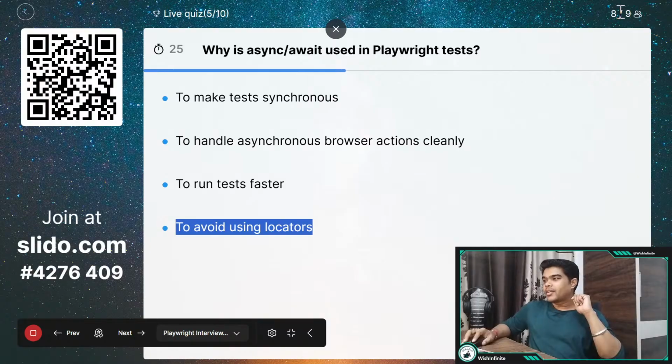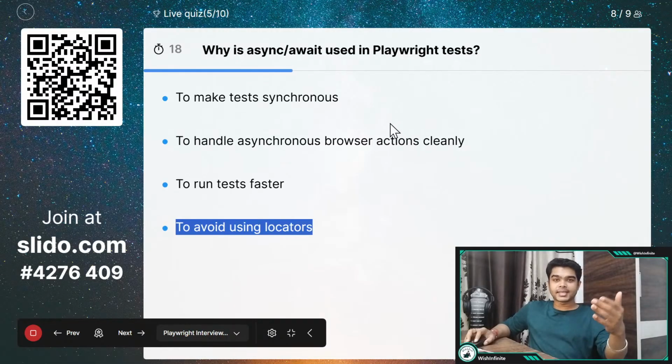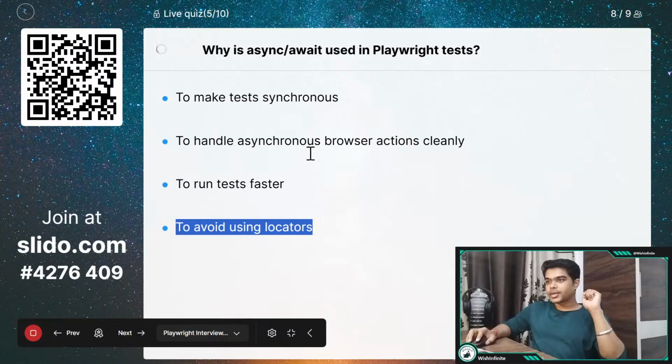So 8 people have answered out of 9. Let's see how many have answered correctly. And usually you would be seeing this async await keyword multiple times in your test script, right? While developing, while creating any automation script, you need to use this await keyword properly, wherever it is required. I will explain after you select it. Now, last few seconds here, and now done.